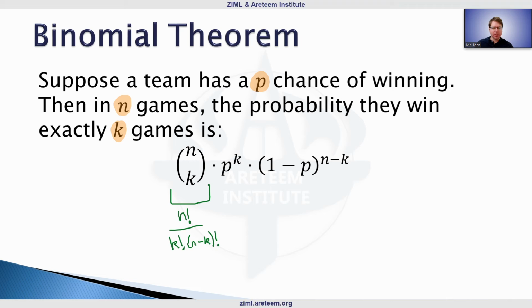And this, remember, is deciding which games they win, right? In a sense, this is the number of cases we have to kind of deal with for each scenario. So, okay, if they win 2 games, is it the first 2, the first and the last, the second and the third, blah, blah, blah, right? This is the number of cases or the number of ways that it can happen there. And then, of course, the actual probabilities are done here, right?